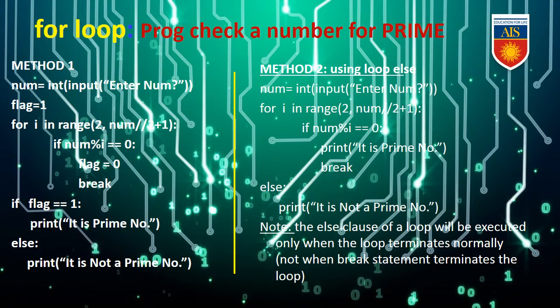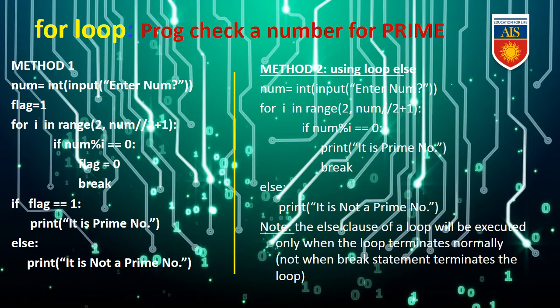Now we will discuss a program to check a number for prime. So we have two different methods, and both the methods we will discuss one by one. So method number 1: num = int(input("Enter num")), flag = 1. So over here flag will perform as a boolean operator. That means flag 1 for true, flag 0 for false. So flag = 1, for i in range(2, num//2 + 1): if num mod i == 0, flag = 0, break. If flag == 1, print it's a prime number, else it is not a prime number. So i in range(2, num//2 + 1).